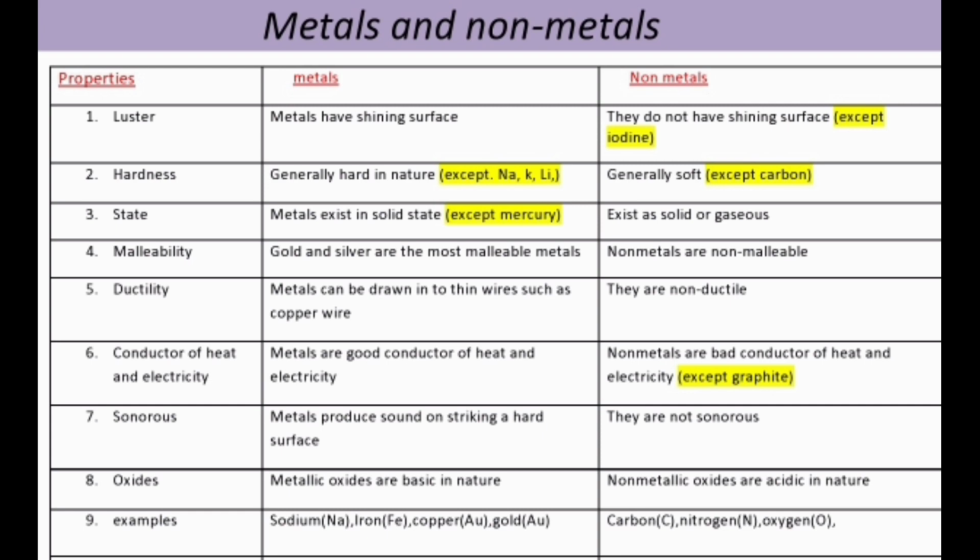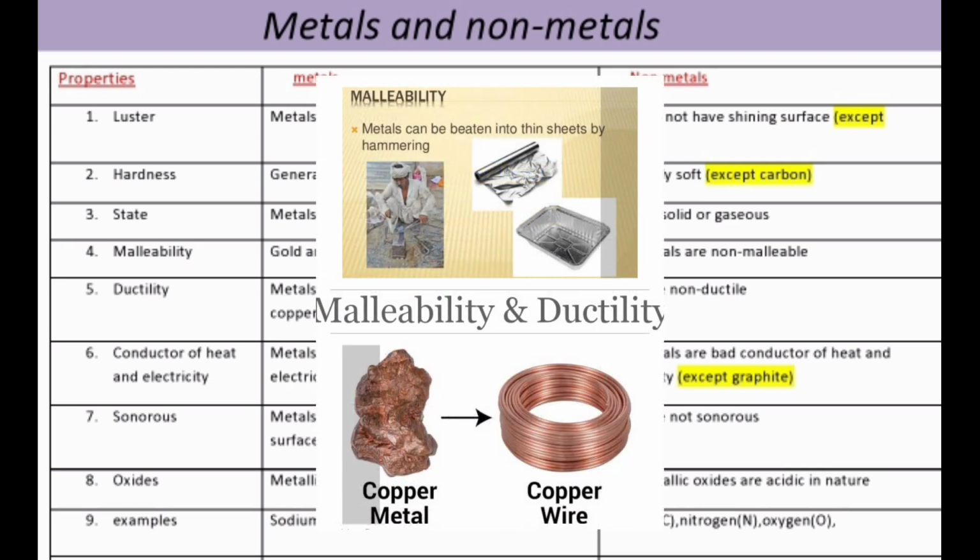And the next comes the malleability of the metals. Malleability means metals can be beaten into thin sheets by hammering. In this picture you can see that a blacksmith is hammering some elements into thin sheets. And ductility means a metal can be drawn into thin wire.